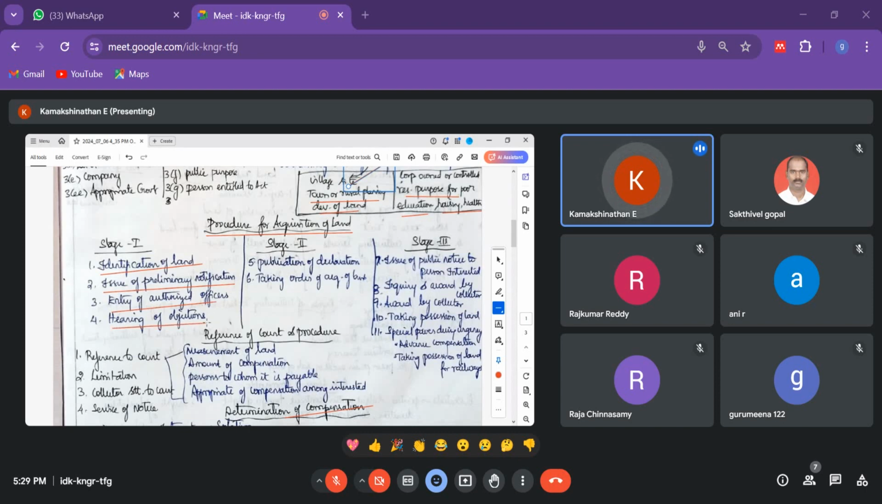And then hearing of objections. Okay, the collector will give 30 days to such notification, and they will look for the objection from the people. Okay, and they used to hear the objection.